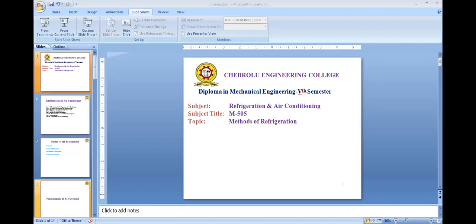Classification of refrigeration. Refrigeration implies cooling obtained by two methods, natural method and artificial method. In the natural method, the refrigeration effect is produced by bringing the body to be cooled in direct or indirect contact with a cooling medium, such as chilled water or ice. This process is known as the natural method.